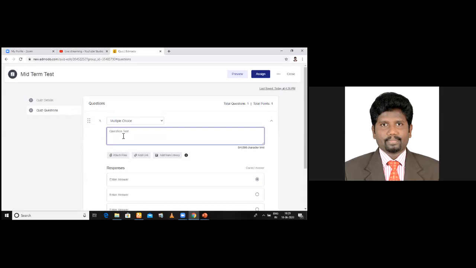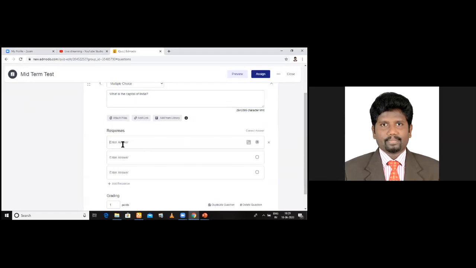Now what can be the question? Okay, for schools, what can be the question? So I just ask, what is the capital of India? Okay, so I just click. So you come down, see here in each question there are answers, responses. The first one is New Delhi. The second one, see, options. The third one is Mumbai. Add option. The fourth one, Telangana. Okay, I've just typed all these.